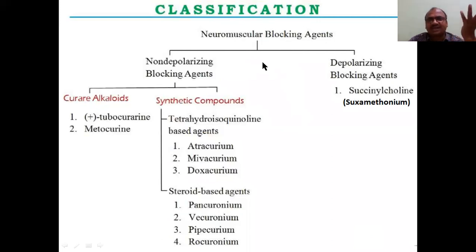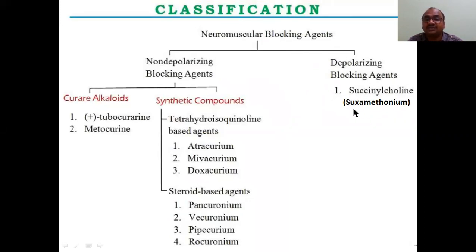Neuromuscular or skeletal muscle relaxants, whatever it may be. Here I have already told you, non-depolarizing blockers, that means competitive. Here depolarizing blockers, that means non-competitive. Very, very important. In the classification, succinylcholine comes under the depolarizing, that means non-competitive.